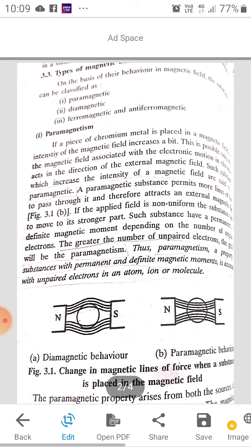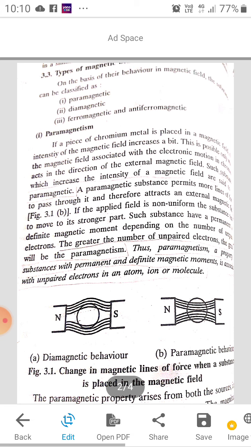On the basis of behavior, they are classified into paramagnetism, diamagnetism, and the third, ferromagnetism and antiferromagnetism. Number 1 is paramagnetism.